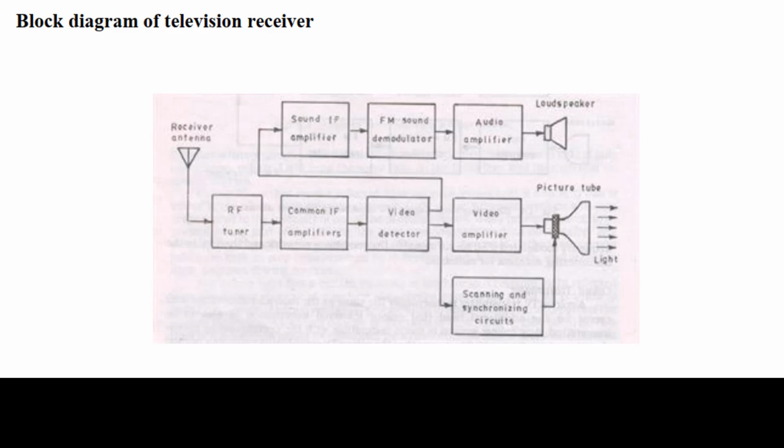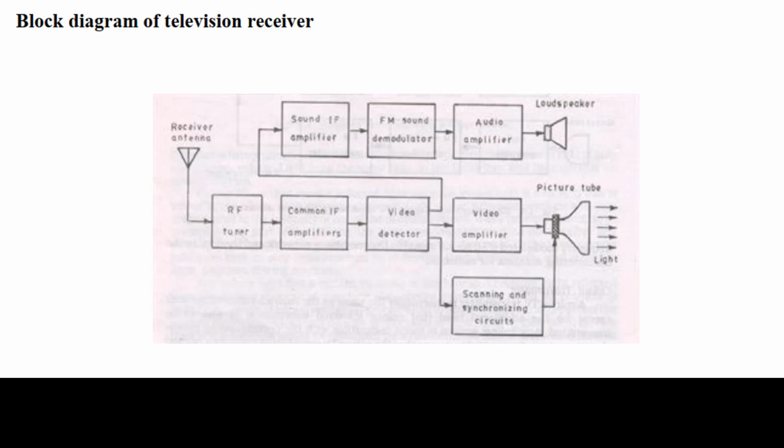Since low-level modulation is employed, the modulating signal is amplified by linear amplifiers up to the desired degree required for transmission. Video and audio signals on separate carriers are then combined together so as to feed the transmission antenna. Now we are coming to this block diagram.